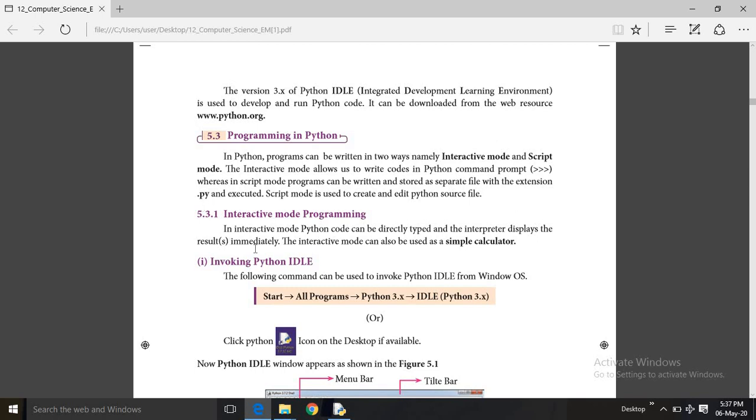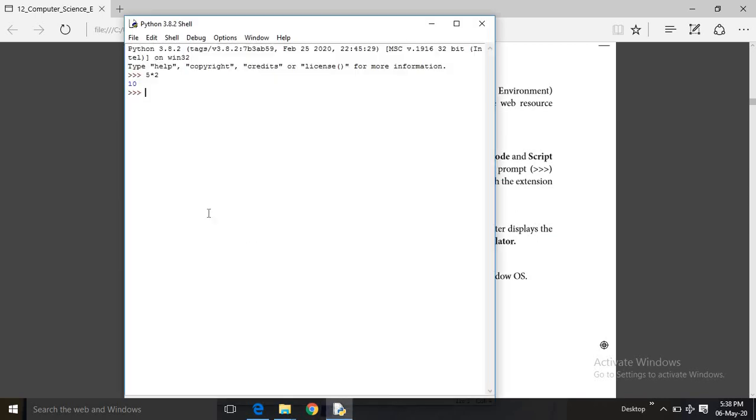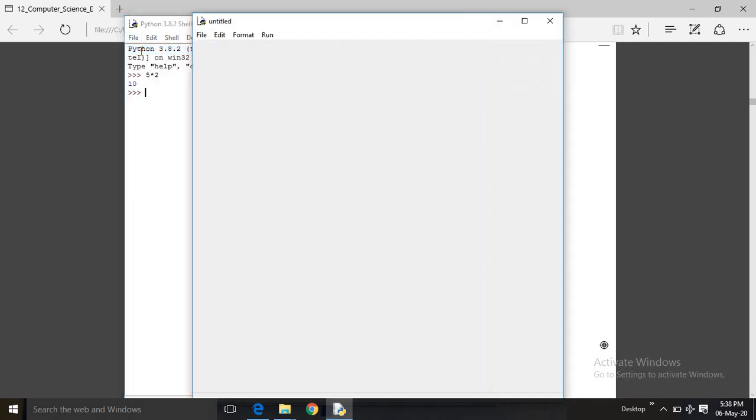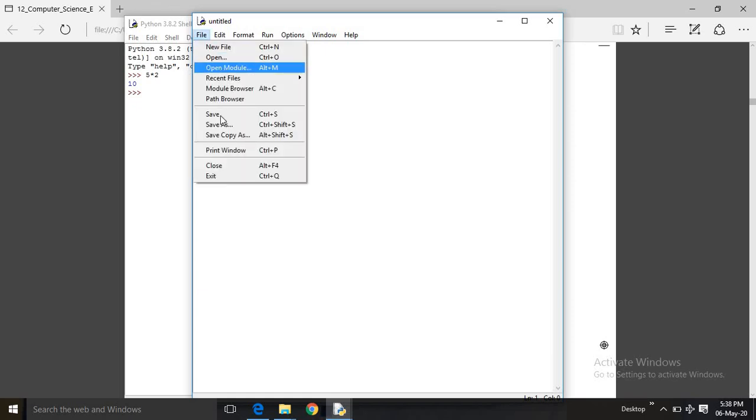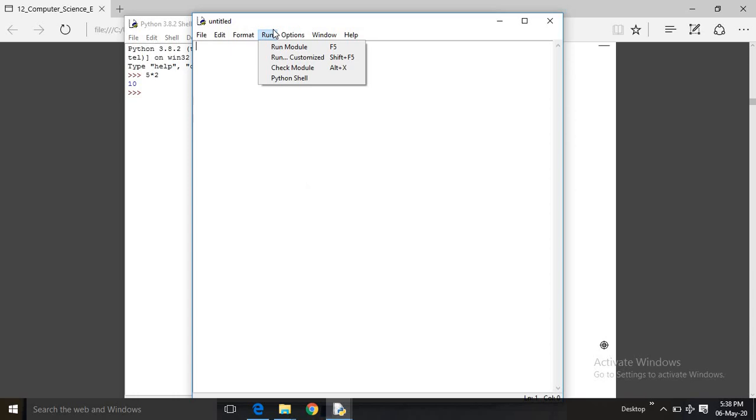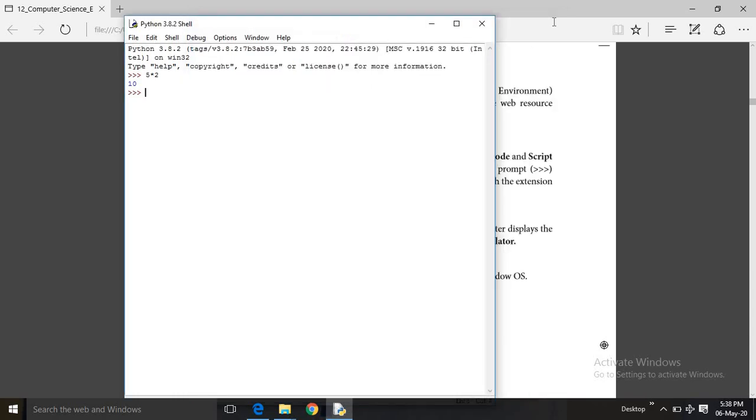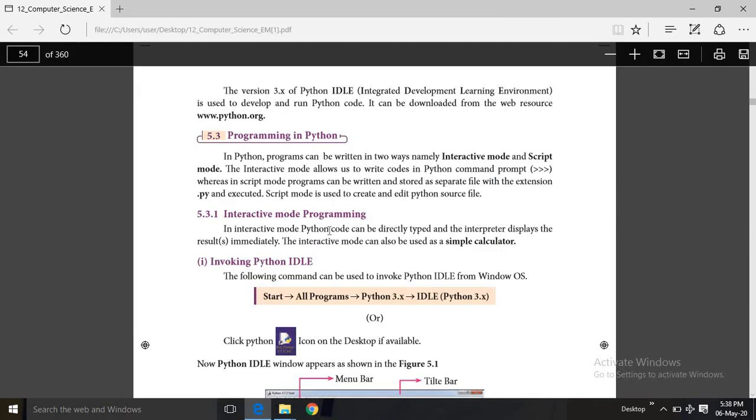We have learnt about interactive mode. Now we are moving to script mode. In the script mode, you have to do File, New. A new text file gets opened. In the text file, what can you do? You can type your programs. You can save your program and you can run your program. So let us see one by one.